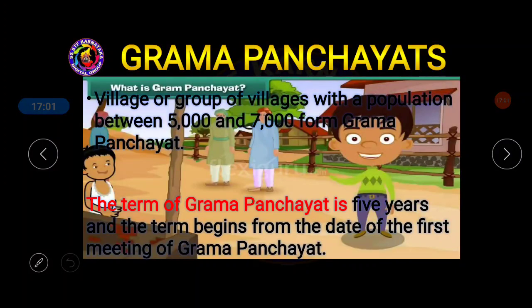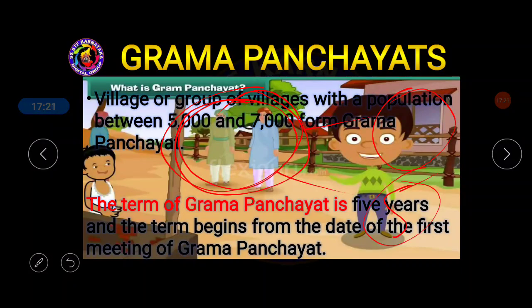And once a person is elected, let us say these two people got elected, and remember, these are members in one village. They are living in one village, and they were standing for the election, and they got elected by the people living in that village. Once they got elected, they will remain in the office for the next 5 years. This is the rule, okay? And for the next 5 years, they will be members of the Grama Panchayat.